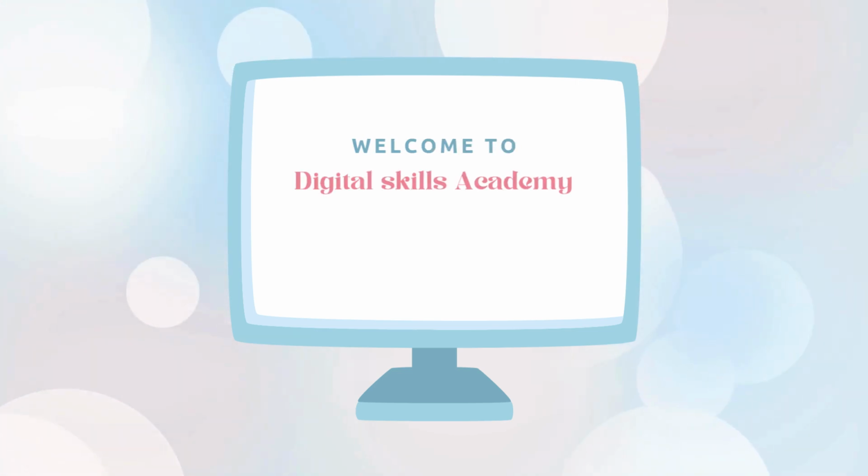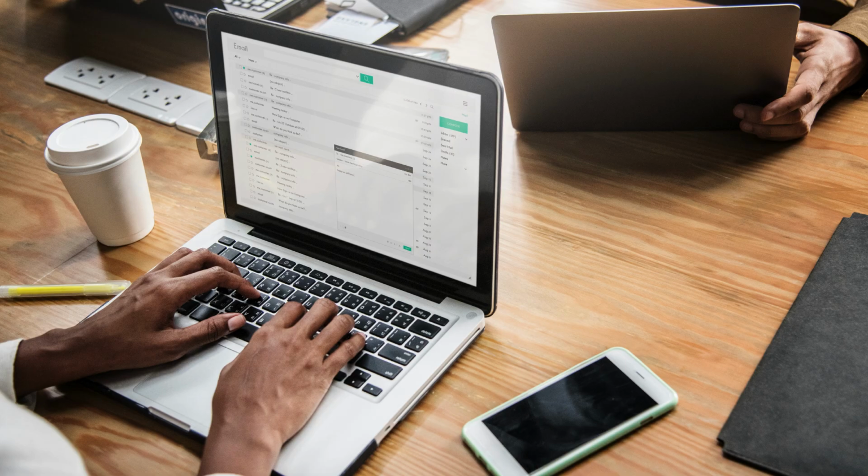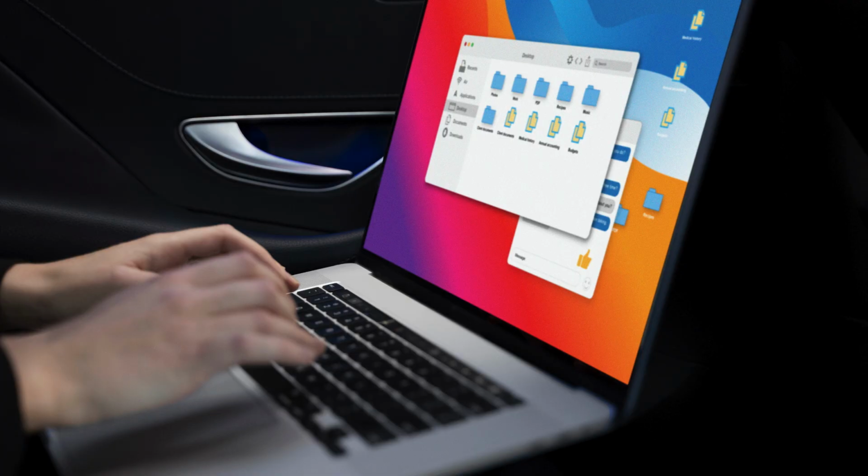When you start using a computer, one of the biggest challenges is knowing where your work goes. You may save a document and then later you cannot find it, or you download a file and it seems to disappear. This confusion happens because many people don't understand files and folders. Today, we will make this very simple.